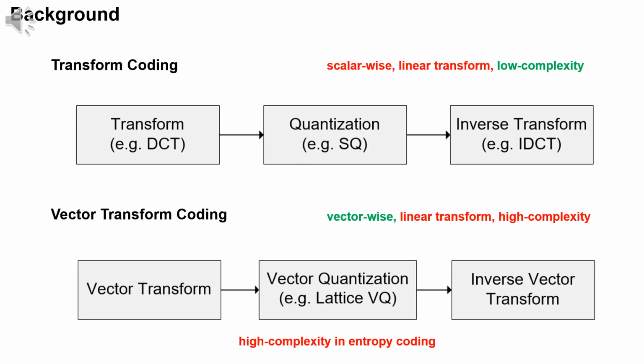To remove the redundancy between the scalar components of a vector, transform coding introduces a transform before quantization and an inverse transform after quantization. Despite the low complexity of transform coding, the linear transform performs poorly on nonlinearly correlated sources. Vector transform coding proposes to first employ a transform between sub-vectors and then vector quantize each sub-vector independently. Although the redundancy inside each sub-vector is removed by VQ, the redundancy between sub-vectors still exists due to the limited decorrelation ability of the linear transform. The complexity of entropy coding is also too high for practical application.